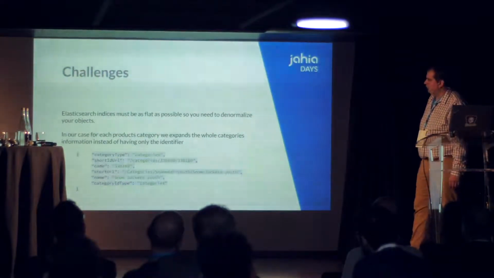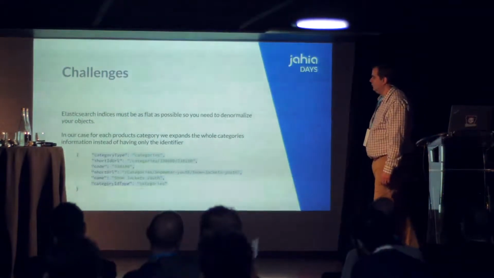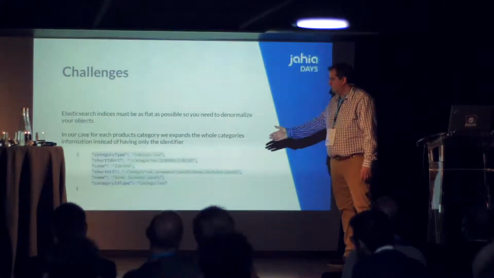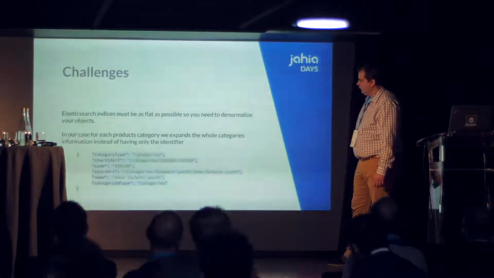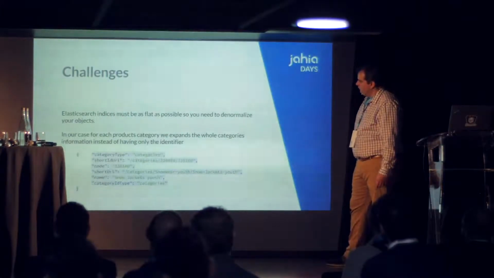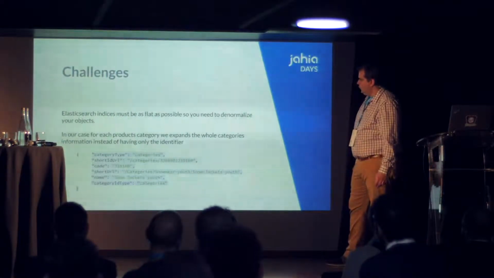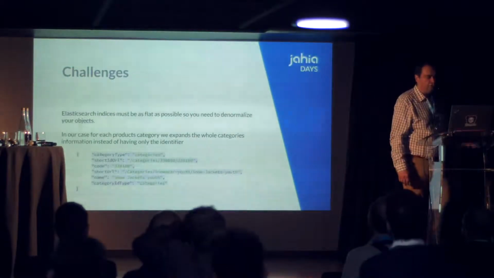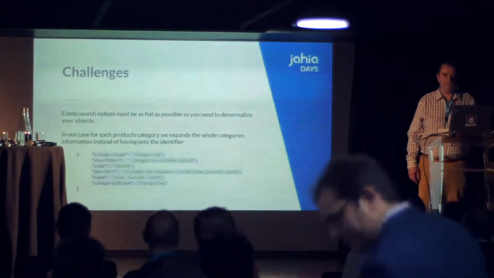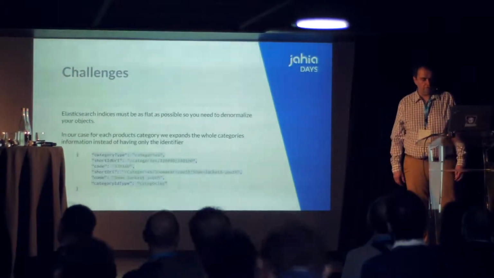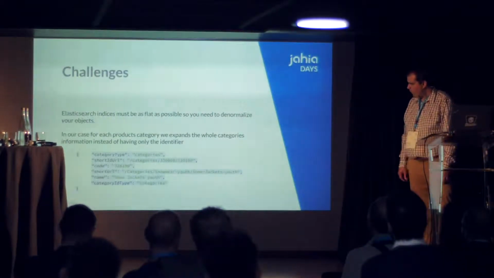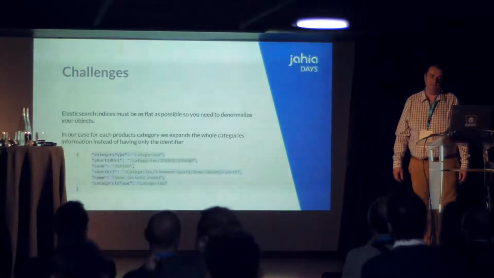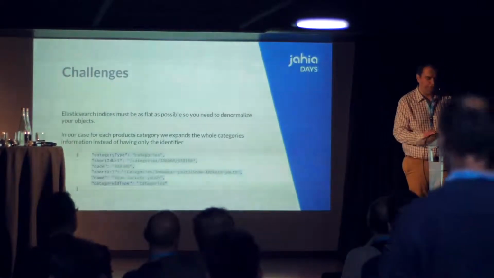So what we do is denormalize the index, the categories, and we populate the object with a lot of information like the path, the full path, the reverse path, human readable, non-human readable. So we have all the data at once in the object. Each product will have its full category tree stored under itself. It's creating a lot of duplication, but it's really fast and powerful for search after that.